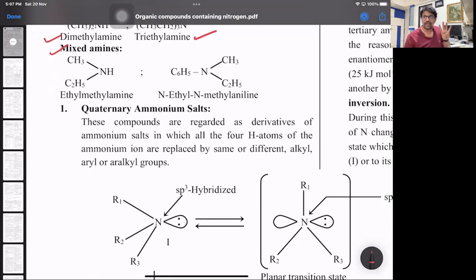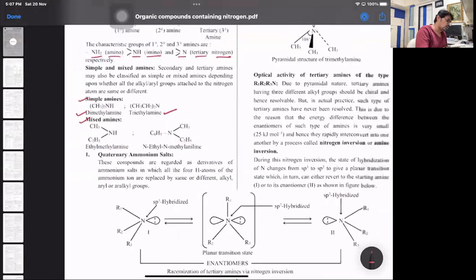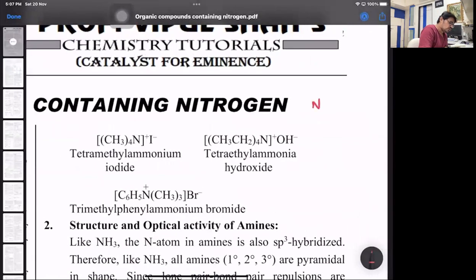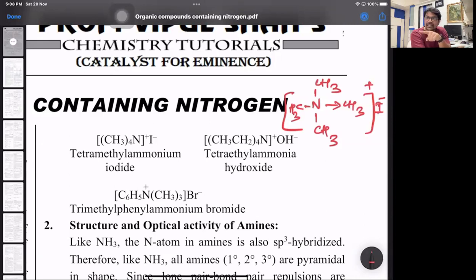uni-electrovalent. Quadricovalent, 4 covalent bonds, that is 3 pure covalent, 1 coordinate covalent, and uni-electrovalent, 1 ionic or electrovalent bond. So look at that. Tetramethyl ammonium iodide. I'm just showing you one so that you have an idea. Nitrogen, so tetramethyl, 3 are purely covalent, that's a coordinate covalent bond, plus and I minus. So between cation and anion, that's an ionic bond. All right. Same way tetraethyl ammonium hydroxide, and same way the next one also.